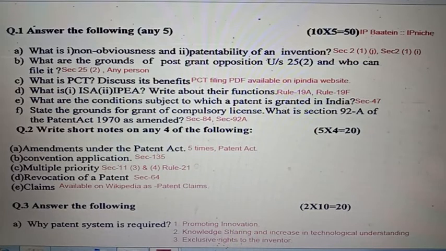Question number 1F, state the grounds for grant of compulsory license. What is section 92A of the Patent Act 1970 as amended? For grounds of compulsory license, kindly see 84 for all the 3 grounds, and kindly see 92A.